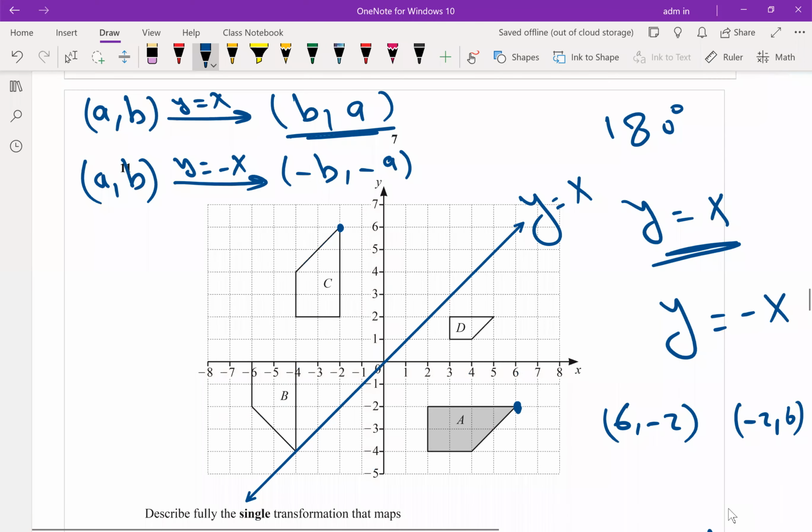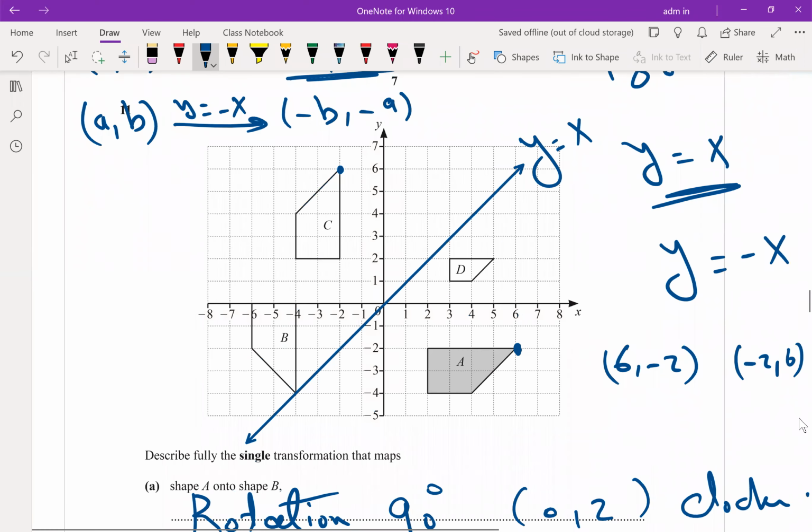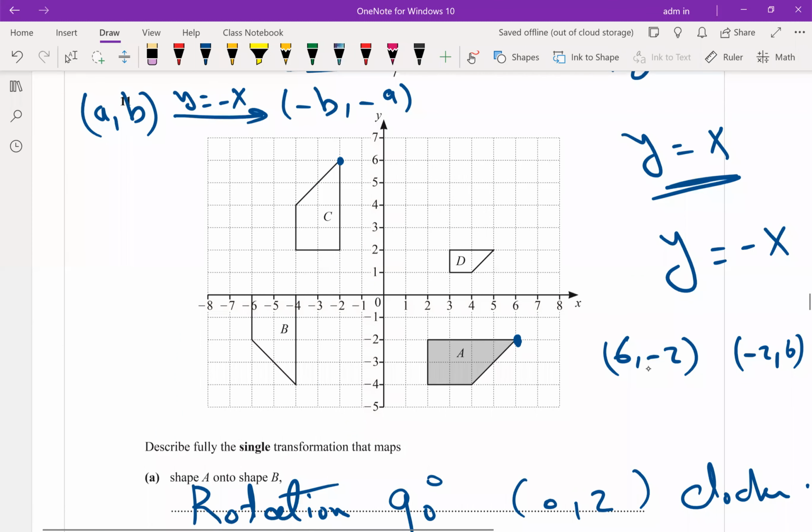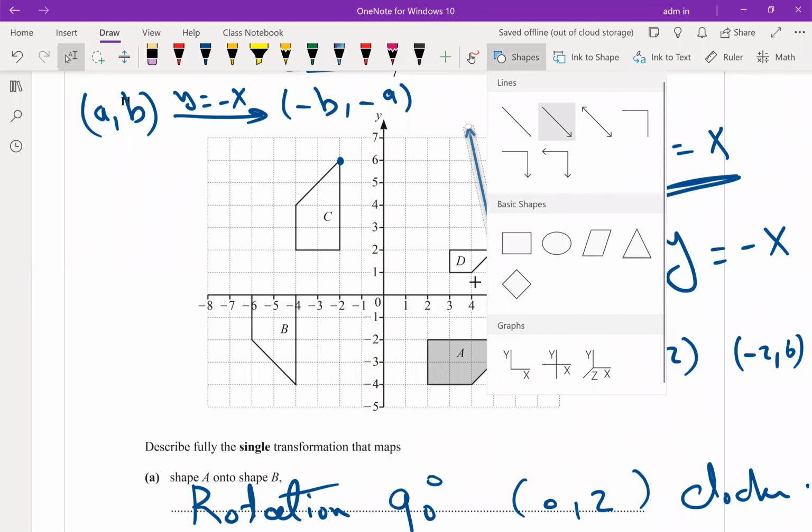A to D. Enlargement, 1 mark. How to get the center of enlargement? We'll start to join and extend. Join, extend. All cut at 1 point. Join any 2 corresponding points and extend the line up and down.